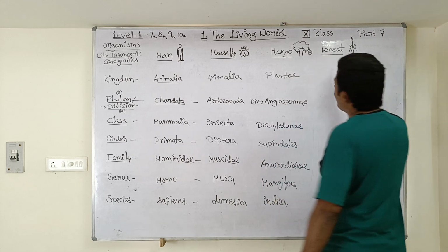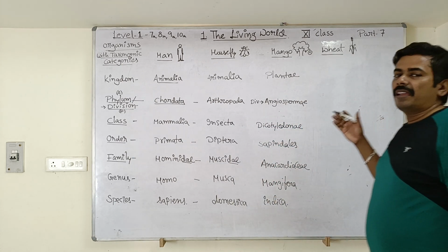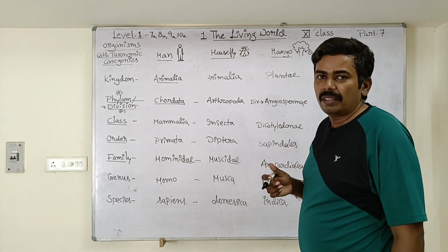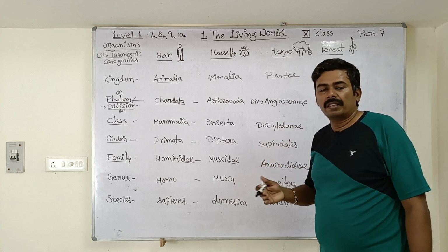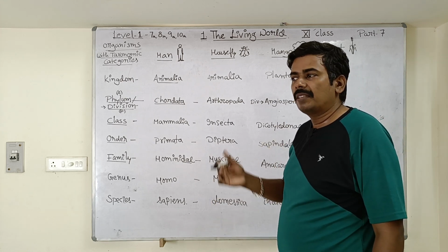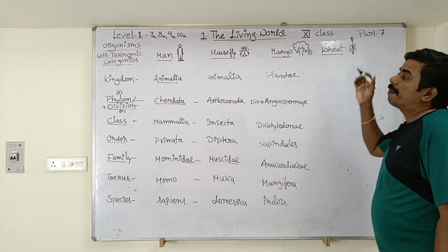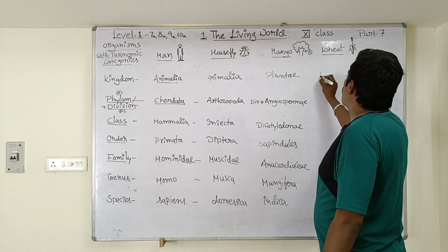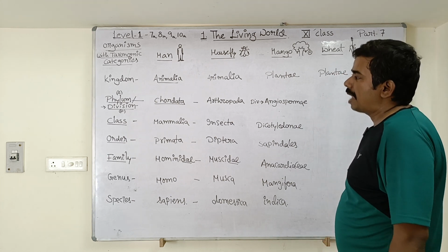Next, coming to the wheat plant. Wheat belongs to the grass family. The wheat grains are used as staple food, isn't it? Wheat grains are rich in carbohydrates. We make chapati and roti, this type of food items, using wheat. Next, the wheat plant can be placed in a kingdom called Plantae. It is also a plant. It belongs to kingdom Plantae.